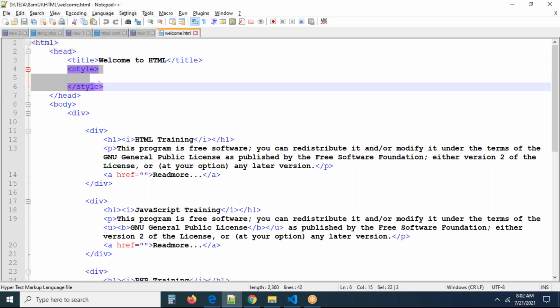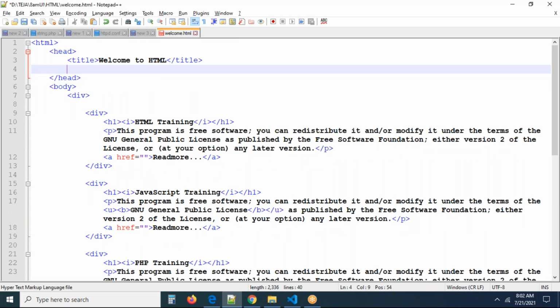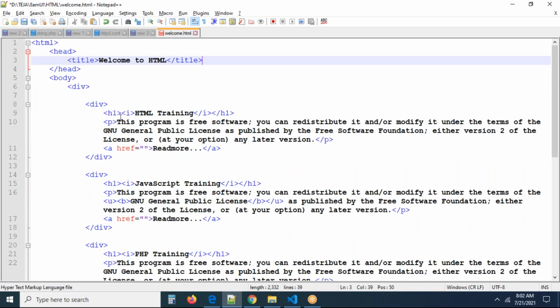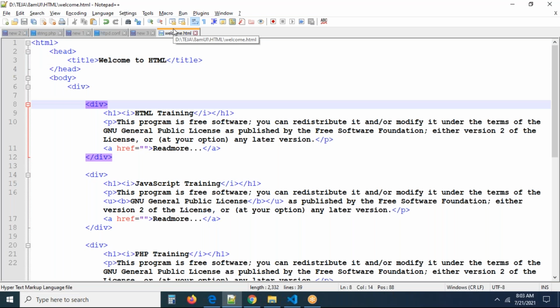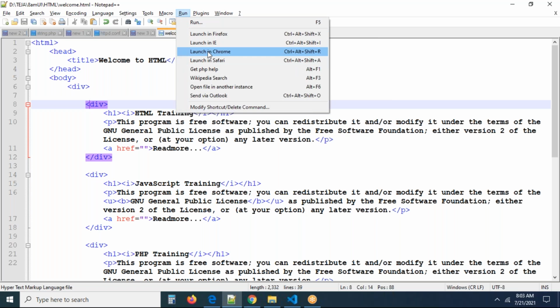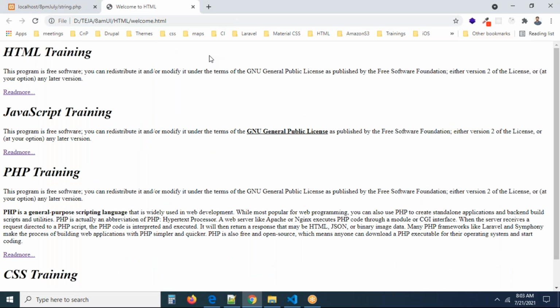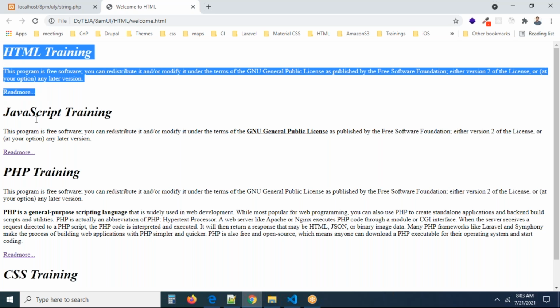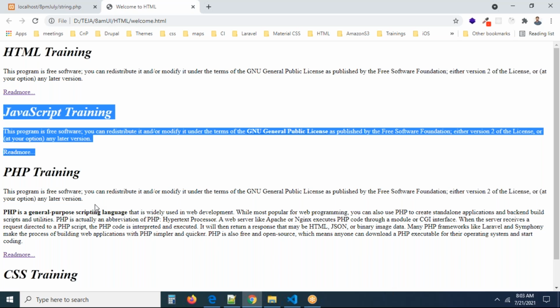In the last session, we discussed the head section and some section elements and content elements. We discussed div, and you can see the output of this program. Yesterday I showed you in a diagrammatic way that I want to bring these four blocks, where this is one block and this is one block, side by side together.